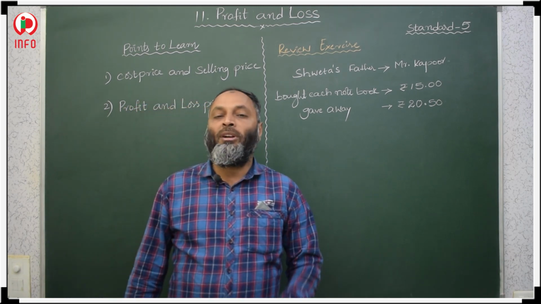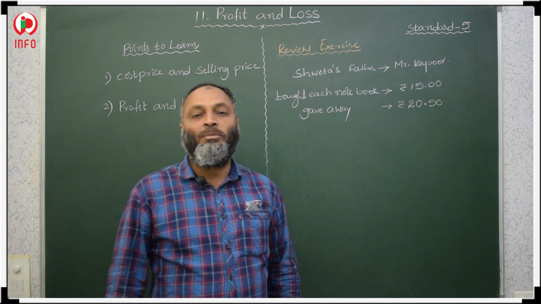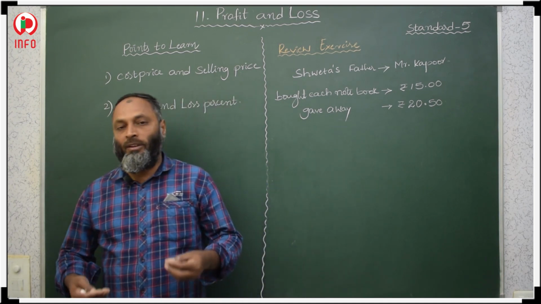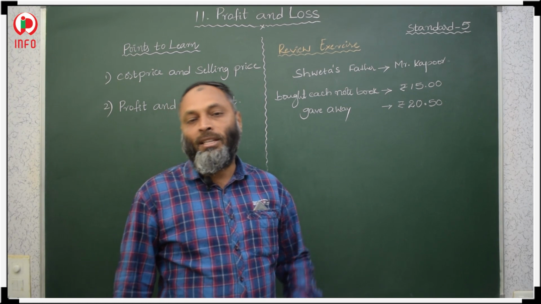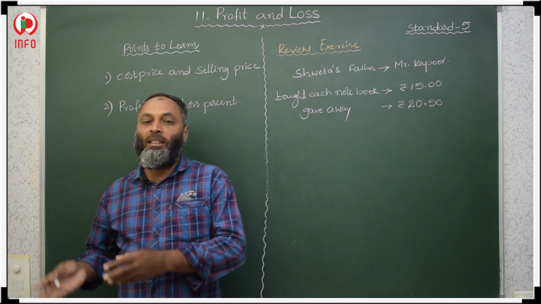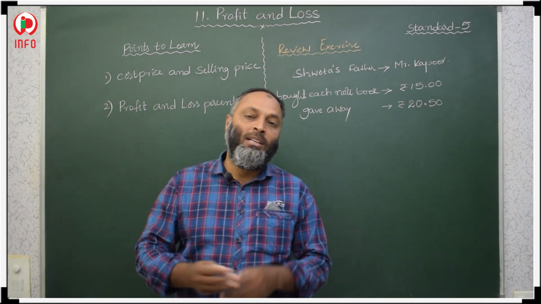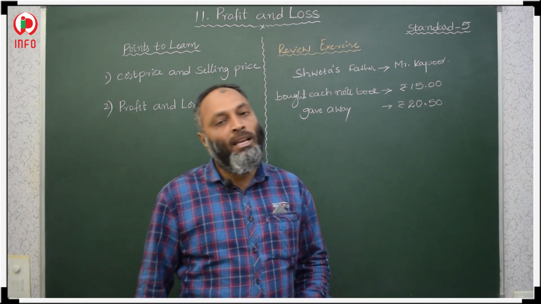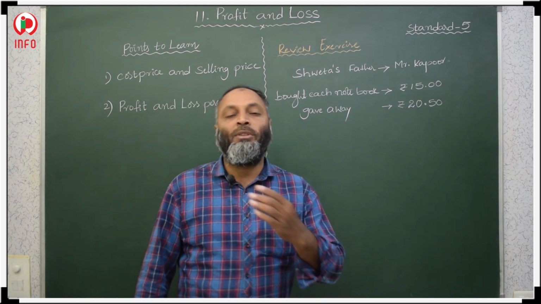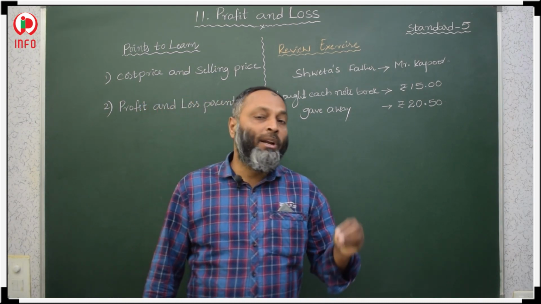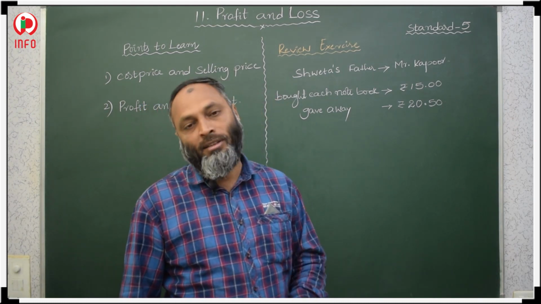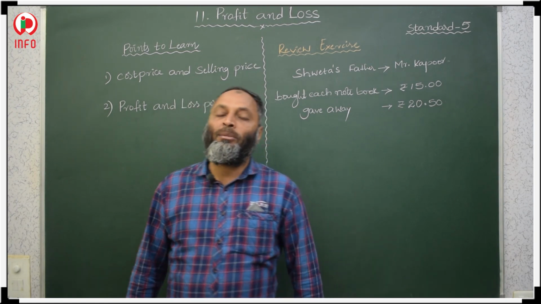What is meant by cost price? Cost price means whatever article we purchase, that purchasing amount is the cost price. Selling price means the price at which we sell the article. This is the difference between cost price and selling price. If the selling price is more than the cost price, then we will get profit.